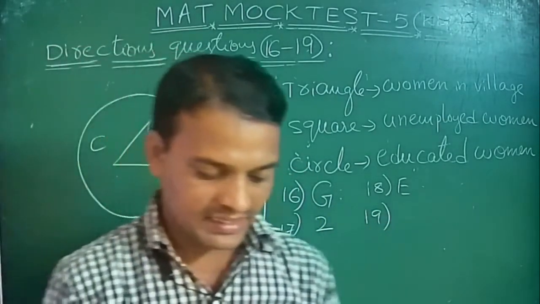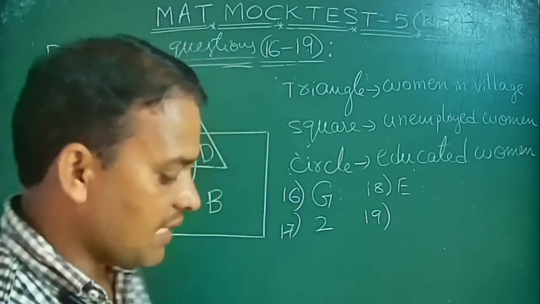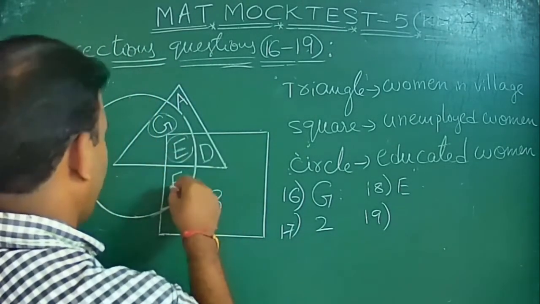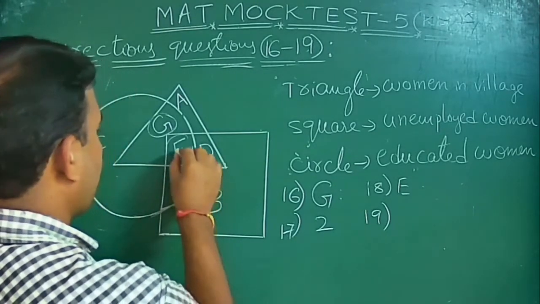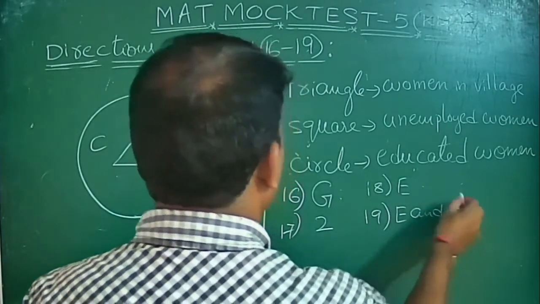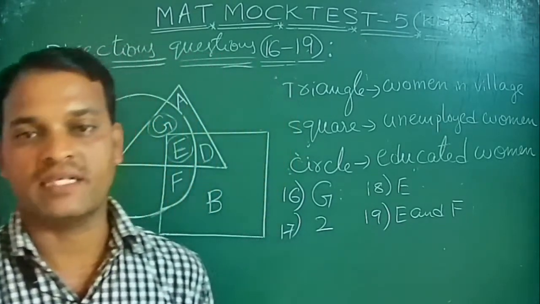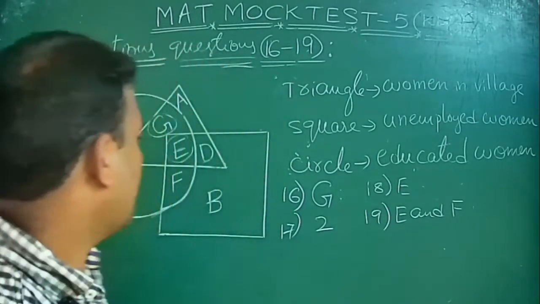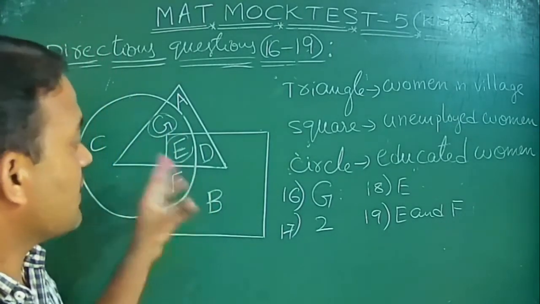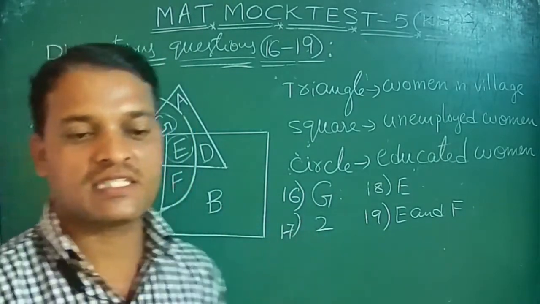The 19th one is: educated unemployed woman represented by educated and unemployed. Here in the intersection, one of the parts is E and F. E and F is represented. What is given? Educated unemployed woman. These two are in intersection, and some other intersection also will be there, but these two are educated unemployed. The intersection part is these two, E and F. So this is about questions 16 to 19.